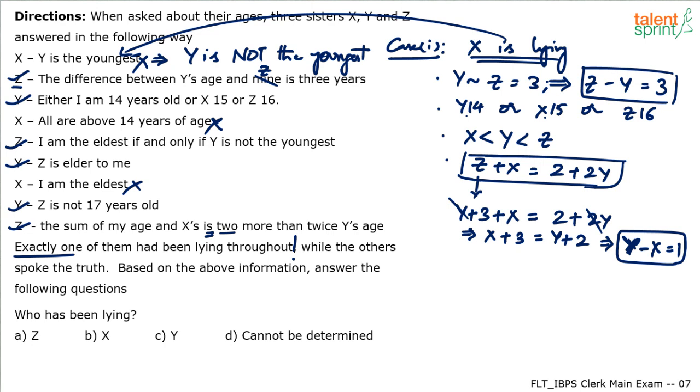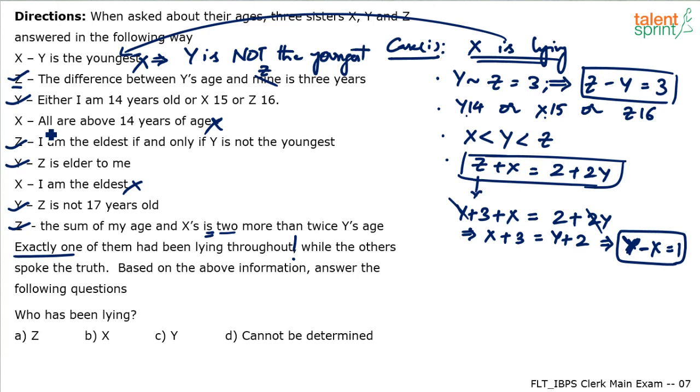So how do we find out one of the numbers? At least one of the numbers has to be found, right? Okay, I think we have not used this data. We know that Y is 14 years old, or X is 15 years old, or Z is 16 years old. Okay. Now understand the point.